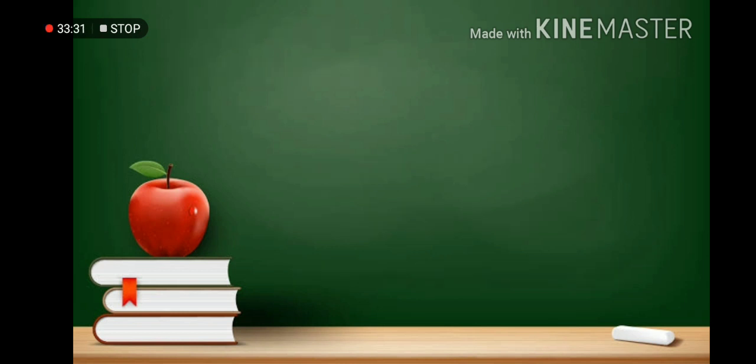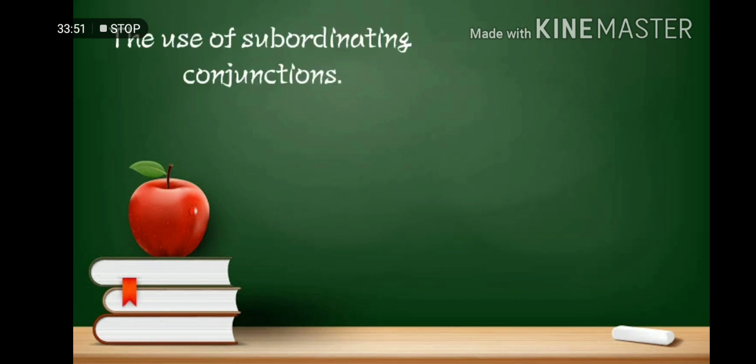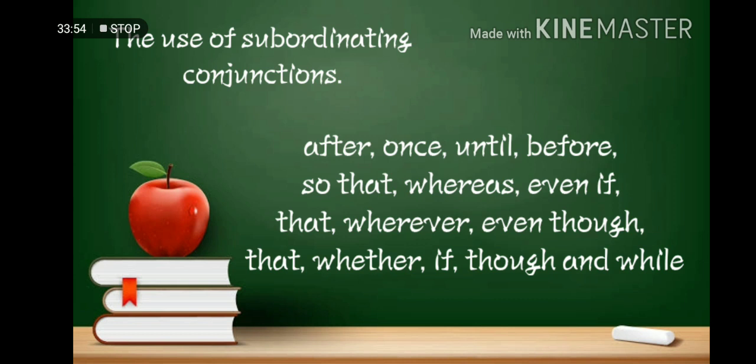The fourth way is the use of subordinating conjunctions. Subordinating conjunctions are words or phrases that link an independent clause to a dependent clause. These are some of the subordinating conjunctions: after, once, while, until, before, so that, whereas, even if, wherever, even though, whether, if, though.